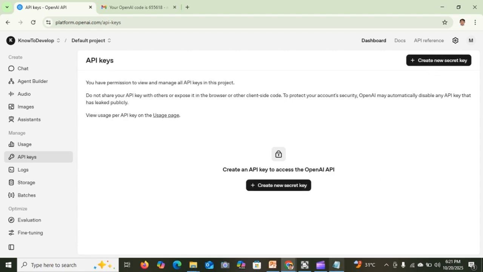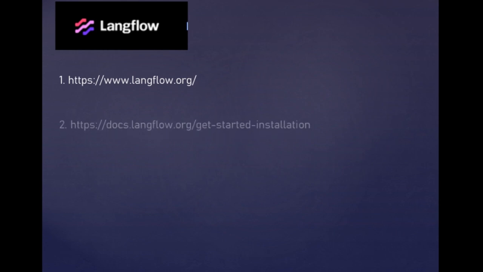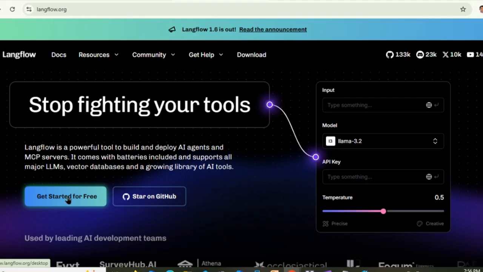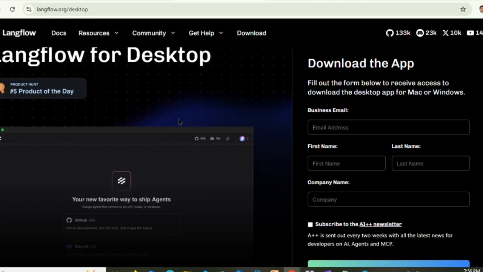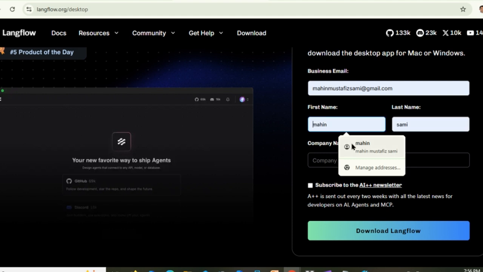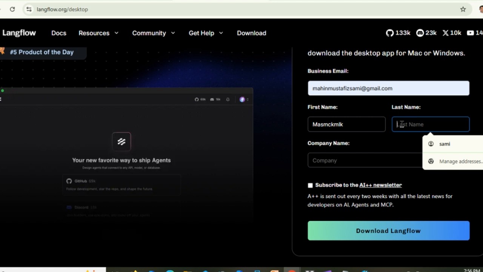Oops, forgot. To install Langflow, these two common ways are followed by the majority of users. By clicking on Get Started for free, we'll reach this panel. Once you fill in the fields and click on Download Langflow, you will see a Langflow setup file on your system.